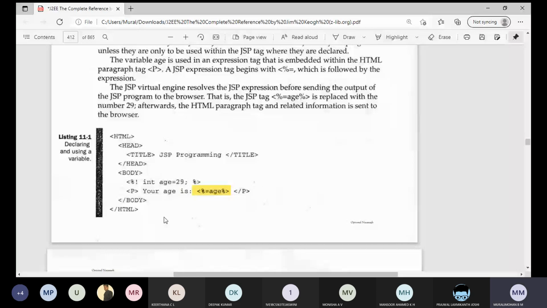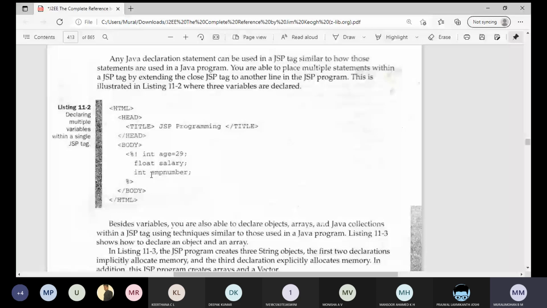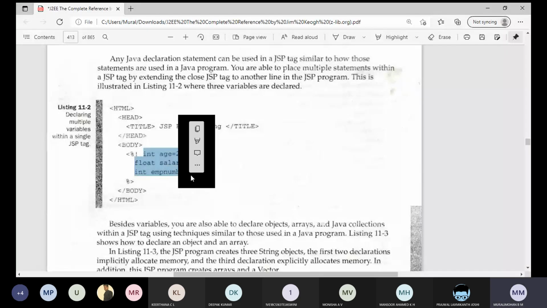So this is how we can integrate the Java code inside the HTML file, right? This is how a variable is declared. Similarly, you can see various types of variables declared here. Just observe: int age = 29, float salary, int employee number. This is a declaration, so these are embedded inside the declaration tag. This is how we can declare multiple variables within a single JSP tag.